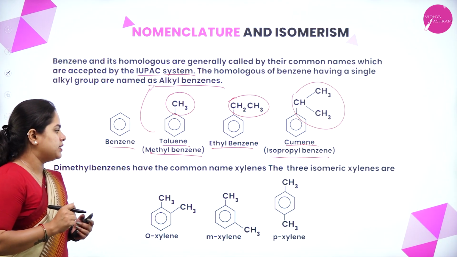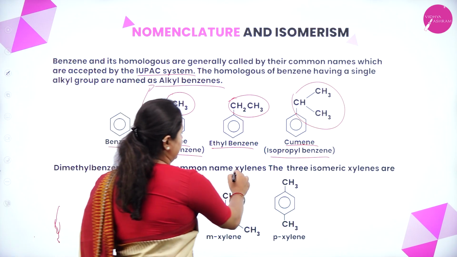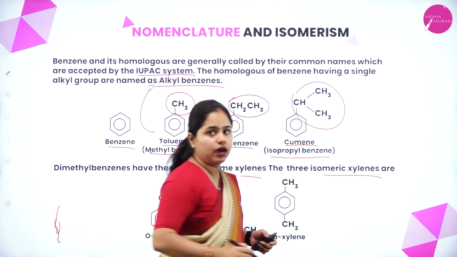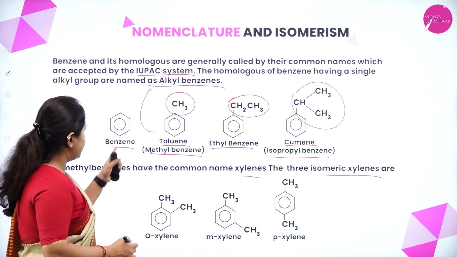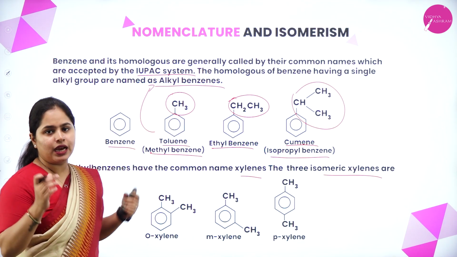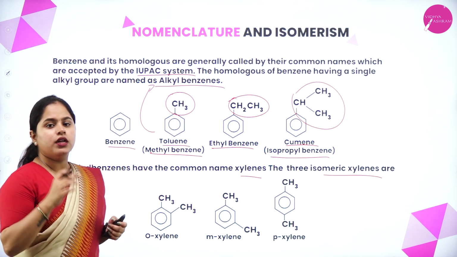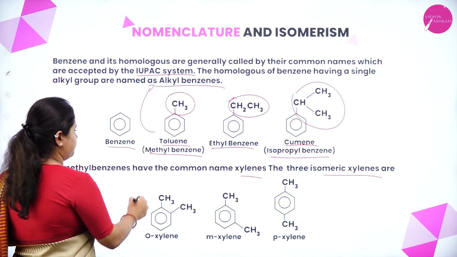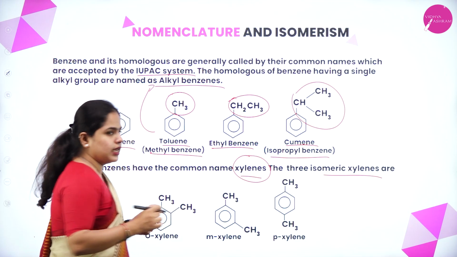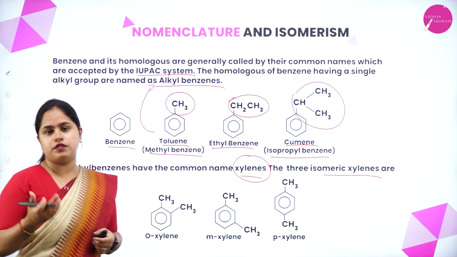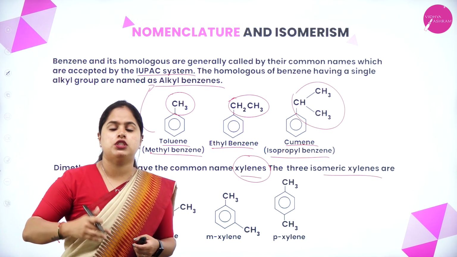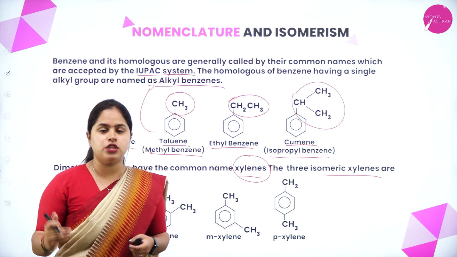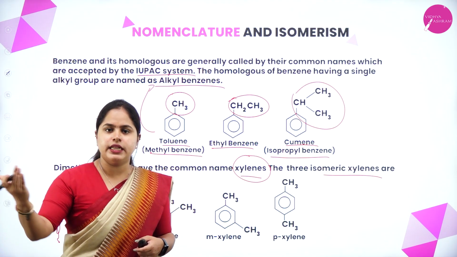Now dimethyl benzenes have the common name xylenes. The three isomeric xylenes are as follows. As you can see here, in this case, this is called methyl benzene as it is only having one methyl group. Now, if there are two methyl groups, it is called xylene. It is called xylenes. And now based on the position of the methyl group, whether it is in ortho position, para position or meta position, you have orthoxylene, paraxylene and metaxylene.